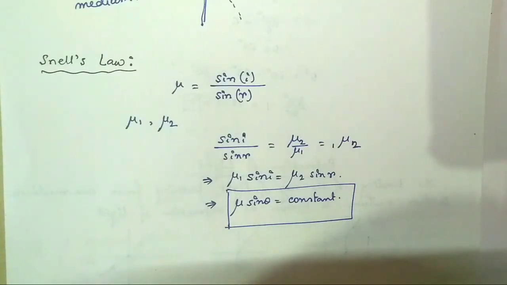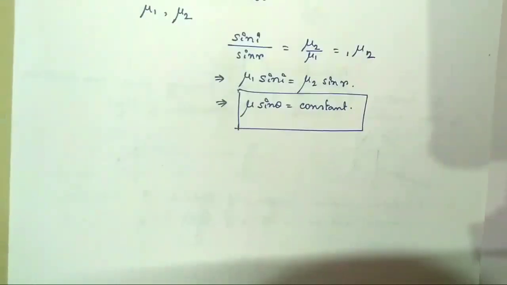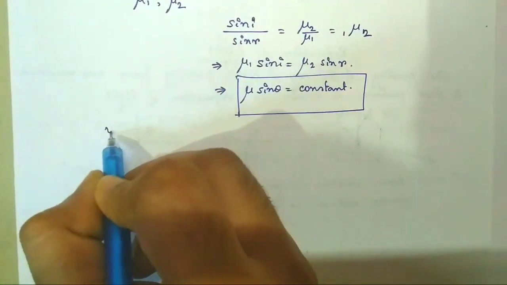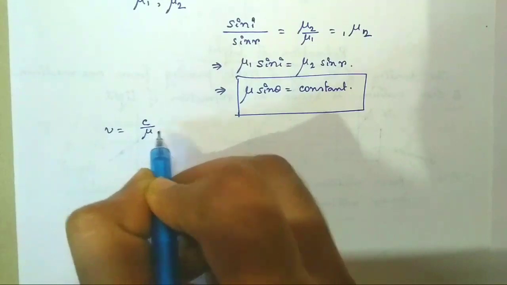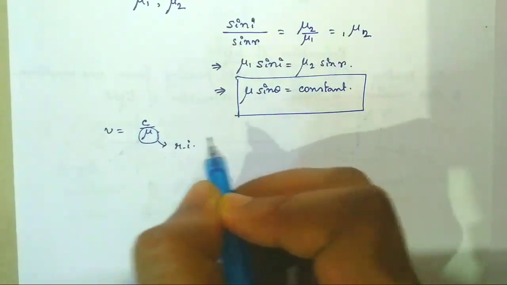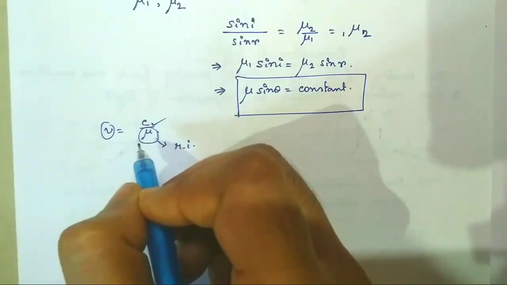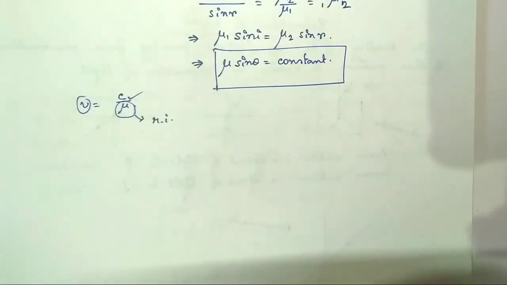The refractive index of a medium is that characteristic which decides the speed of light in it, because the speed of light in a medium is given by V equal to C divided by mu, where mu is the refractive index of that medium, V is the velocity of light in that medium, and C is the speed of light in vacuum. Of course, the refractive index is a scalar, unitless and dimensionless quantity.